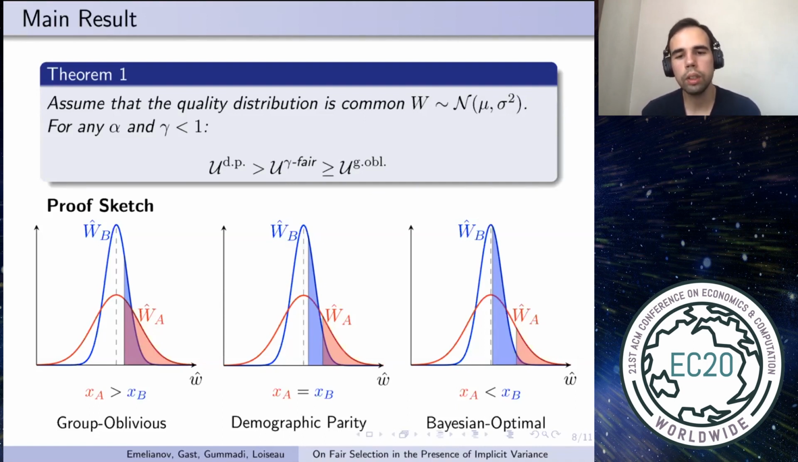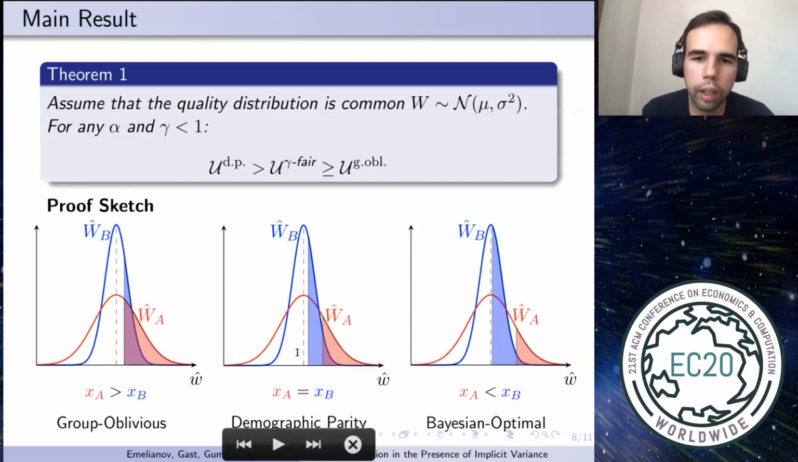The decision maker knows that this candidate is from the low variance group and this candidate is from the large variance group. Then he will definitely prefer the candidate from the low variance group, because he will be more sure that the estimate of quality will not be that far from the real quality. So we see that demographic parity makes decisions closer to the optimal in terms of selection compared to the group oblivious algorithm. And this concludes the proof.